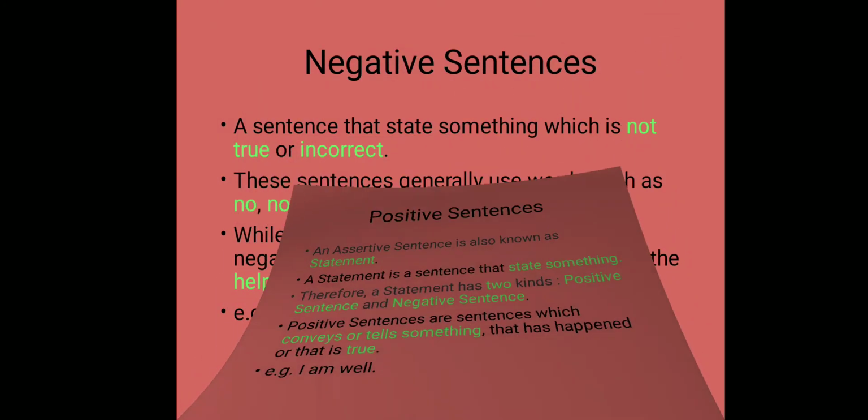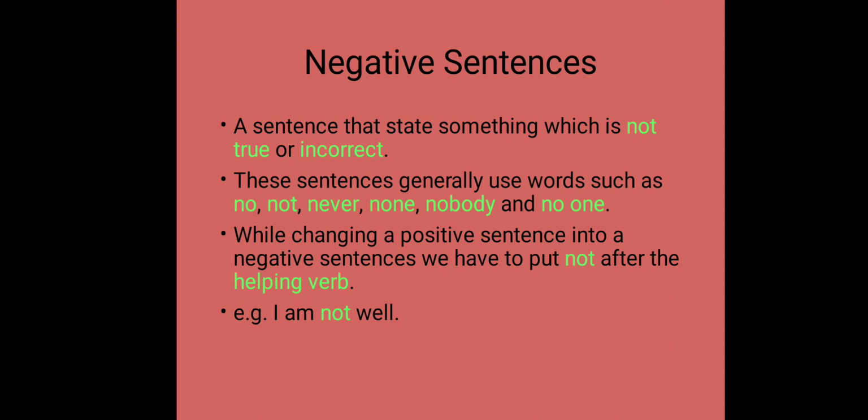But what are negative sentences? Negative sentences are just the opposite of the positive sentence. A sentence that states something which is not true or incorrect. Now, this type of sentence generally uses words such as no, not, never, none, nobody, and no one. While changing a positive sentence into a negative sentence, we have to put a not after the helping verb. Now we know what helping verbs are. We have already done this in the last class.